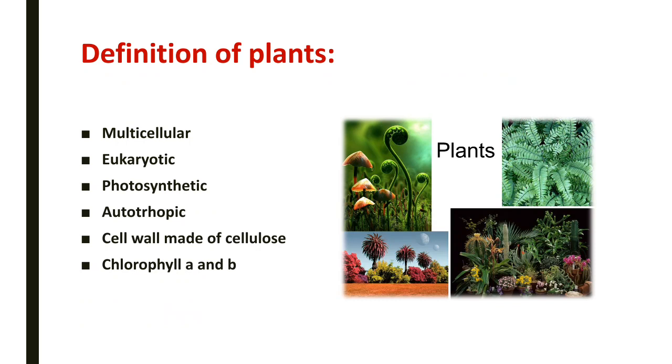Definition of plants, you can observe here in the diagram. The structure of plants: plants are multicellular, eukaryotic, photosynthetic, and autotrophic, with a cell wall made up of cellulose, and they have chlorophyll A and B.